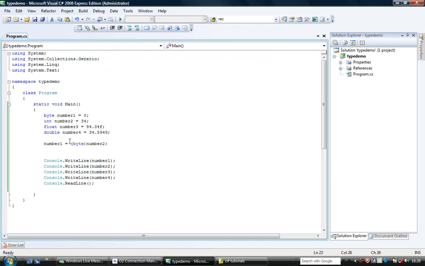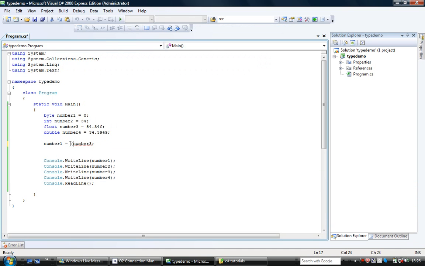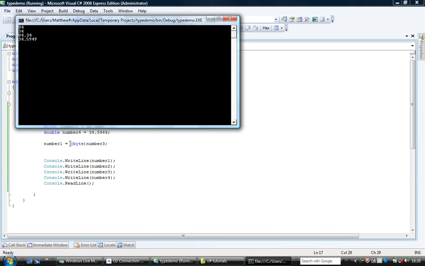Again, this time I'm going to try storing number 3 in number 1, and I can't do that. So this time we open a bracket and convert it to a byte, like so. It converts number 3 into a byte, and we can see number 3 is 84.34.